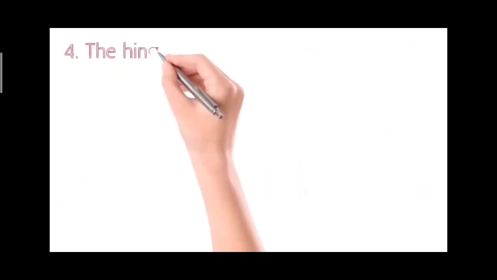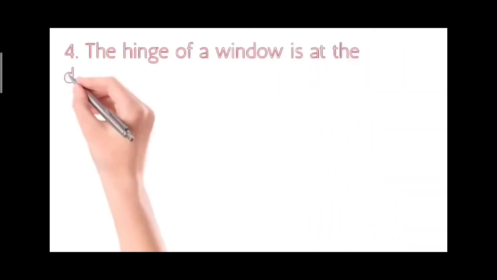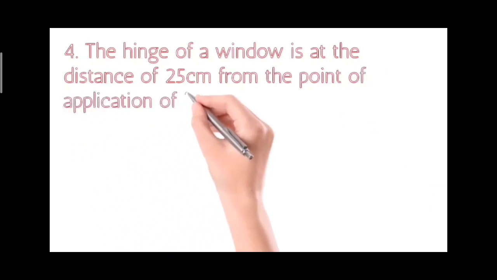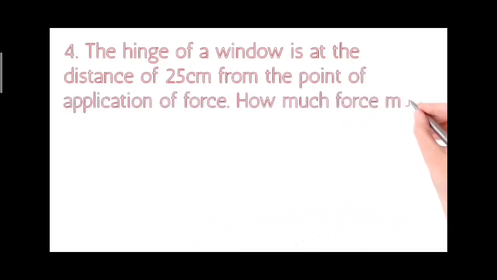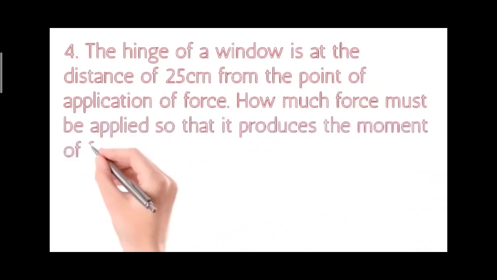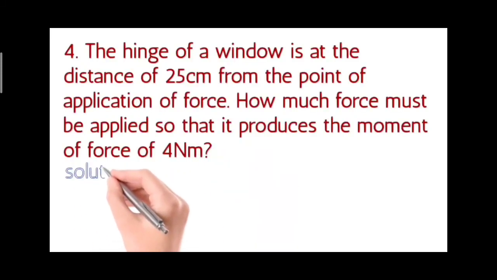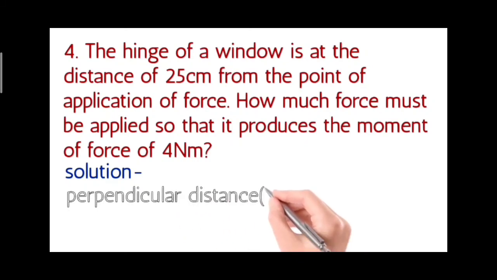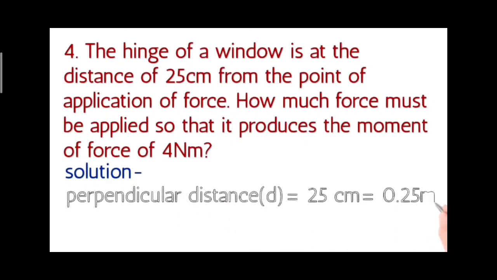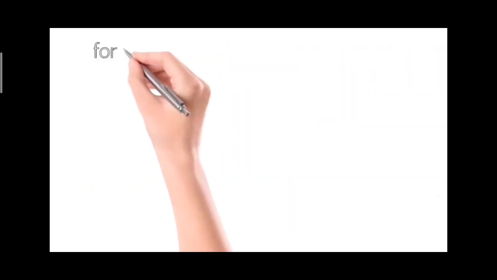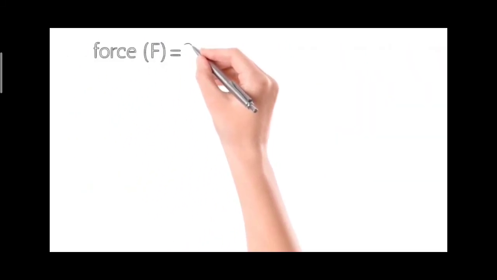Next problem. The hinge of a window is at the distance of 25 cm from the point of application of force. How much force must be applied so that it produces the moment of force of 4 Newton meter? First we will write what is given. Perpendicular distance, that is D, is equal to 25 centimeters. We will convert it into meters, that is 0.25 meter. Moment of force is 4 Newton meter. We have to find out force.